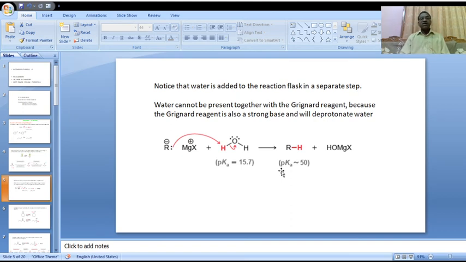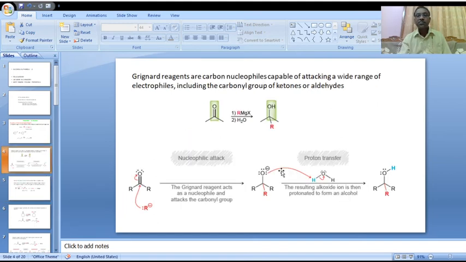Water cannot be present together with the Grignard reagent because the Grignard reagent is also a strong base and will deprotonate the water. This is the reason.